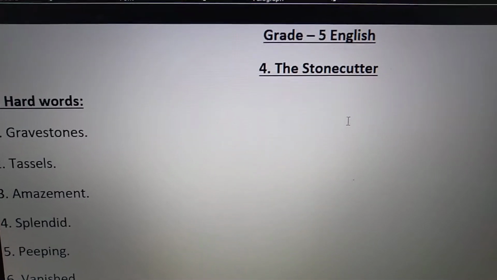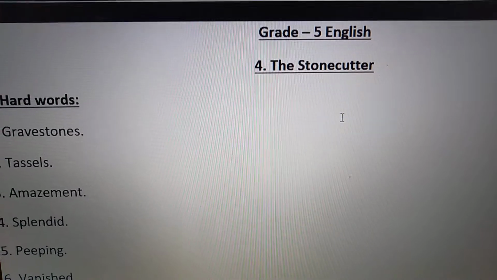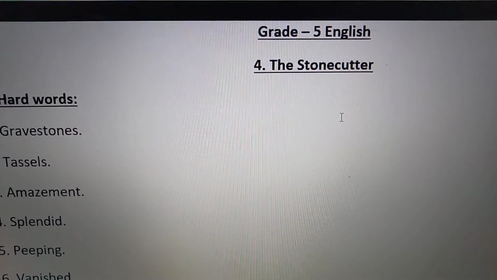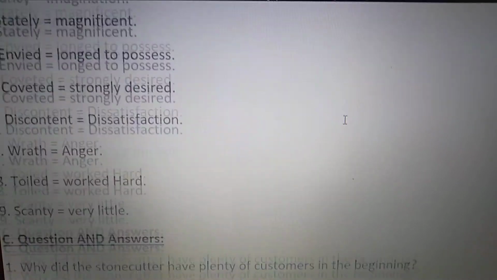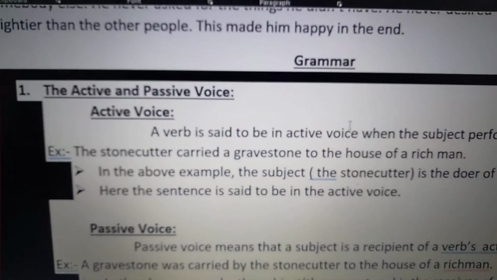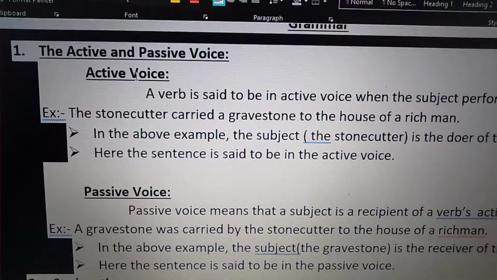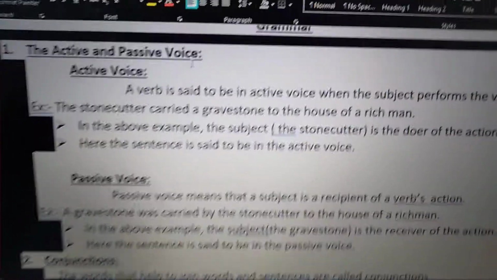Children, today I am going to start with the grammar part of your lesson 4, the stone cutter. All of you open lesson 4 notes, the stone cutter. I am going to start with the grammar part today. First one, the active and passive voice.